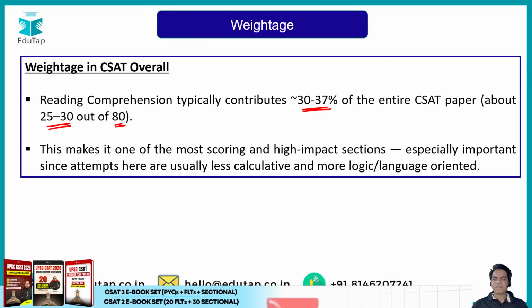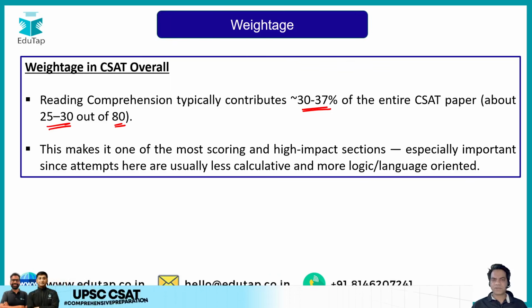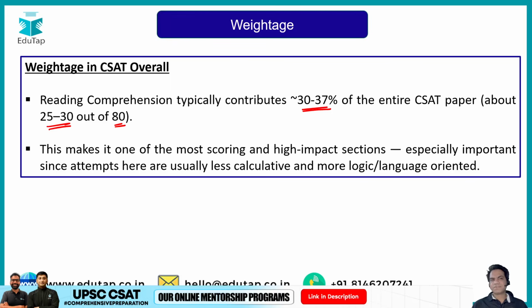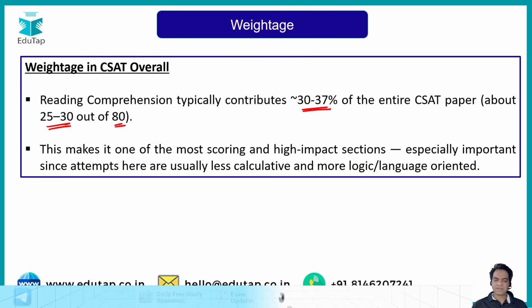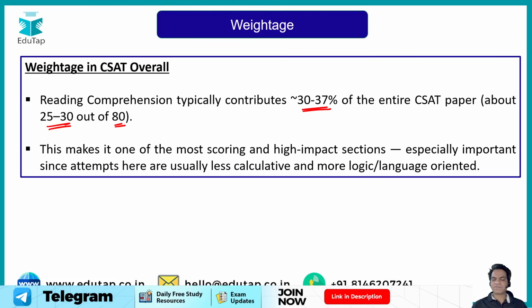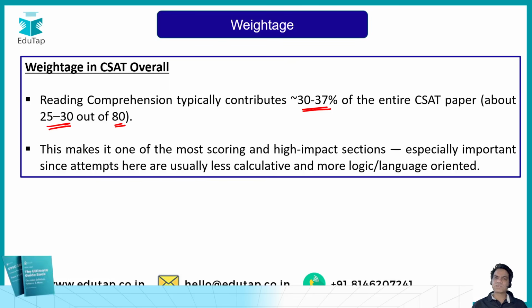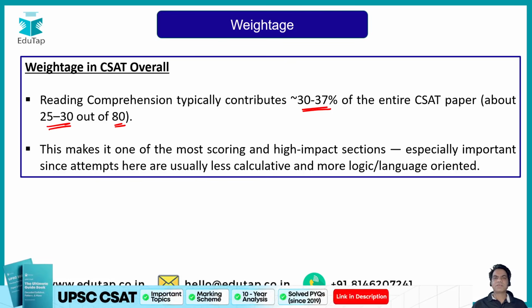If you target 15 to 17 questions in your comprehension, similarly 15 to 17 questions in your quantitative aptitude, and maybe 10 questions in your reasoning, which is easy, I think you'll score enough and be able to crack CSAT. So reading comprehension holds, let's say on an average, 35% weightage, which is almost enough to clear your CSAT part.